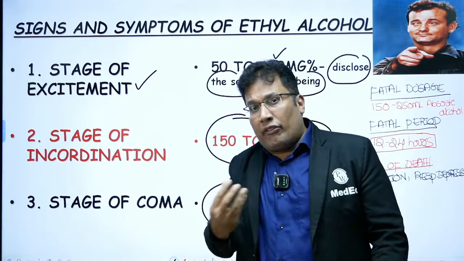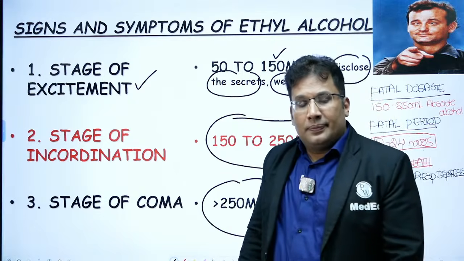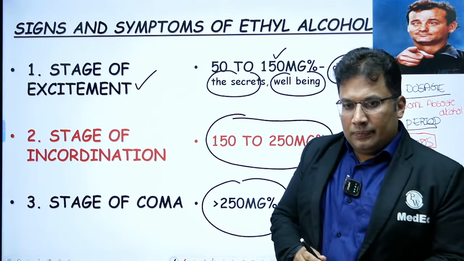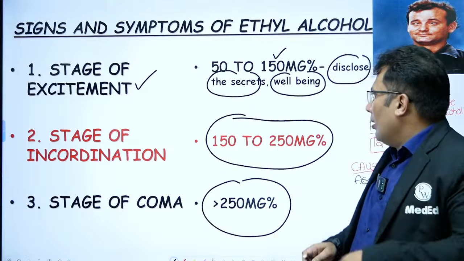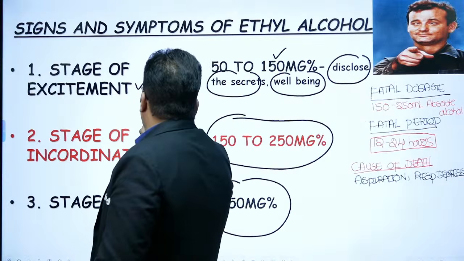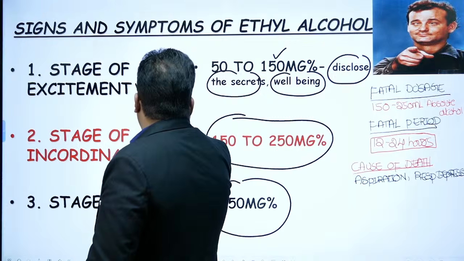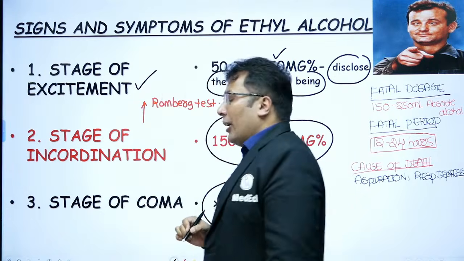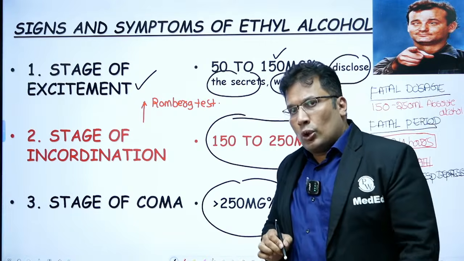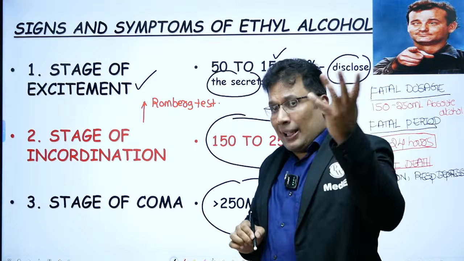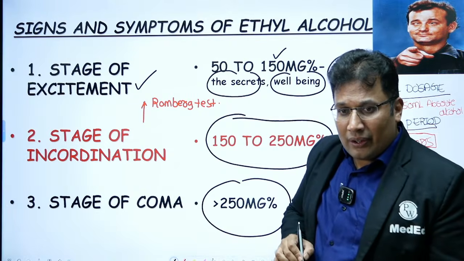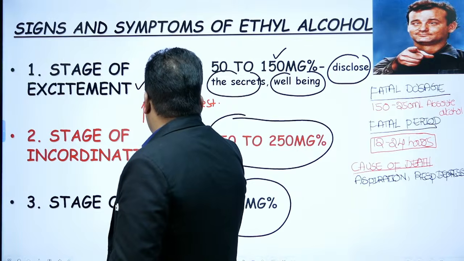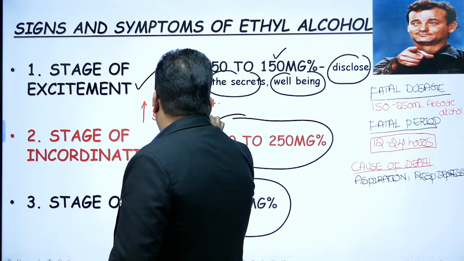What are the tests to confirm incoordination? Incoordination is confirmed by, one, Romberg test. You must be knowing it is normally done in cerebellar disease. Then also straight line walking test.